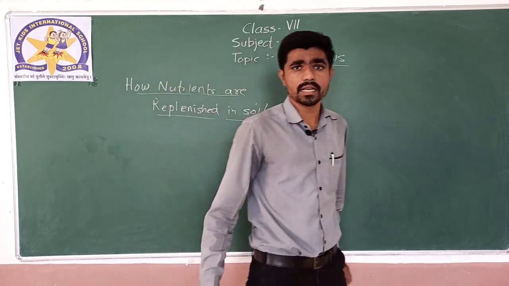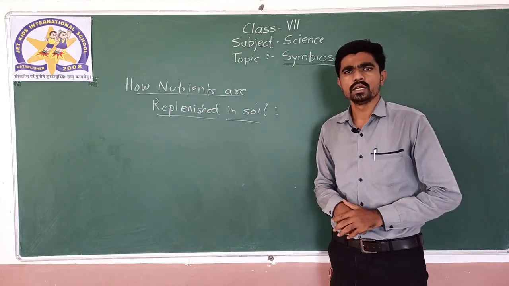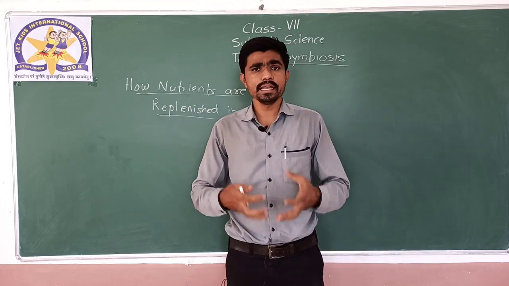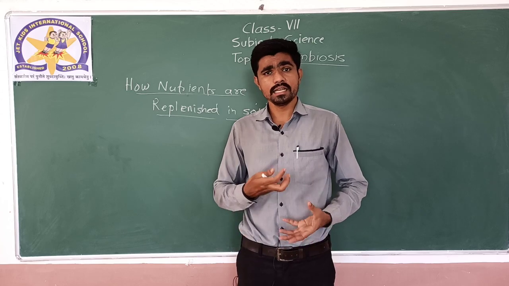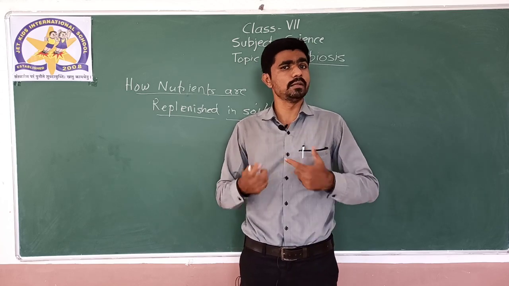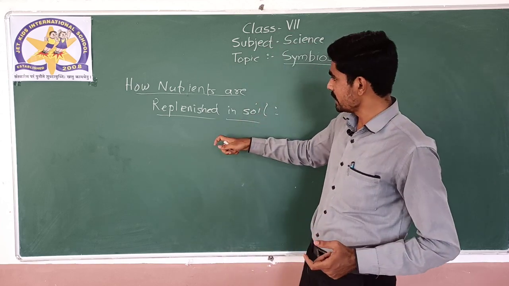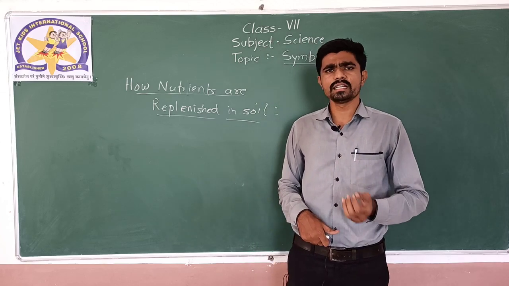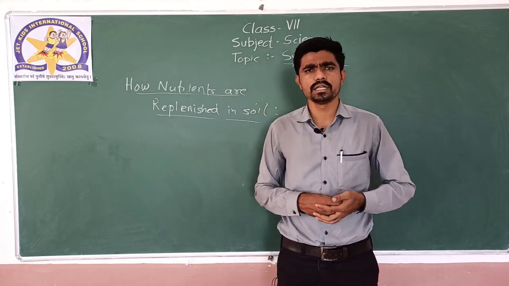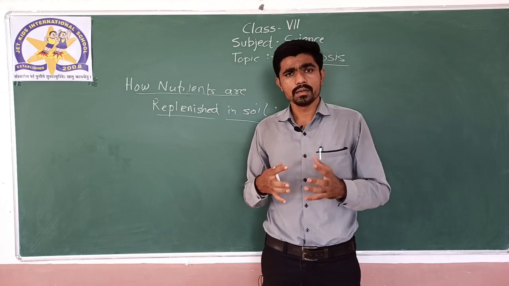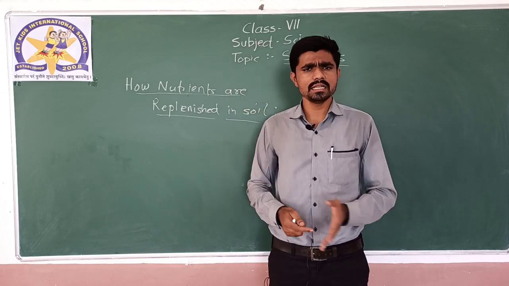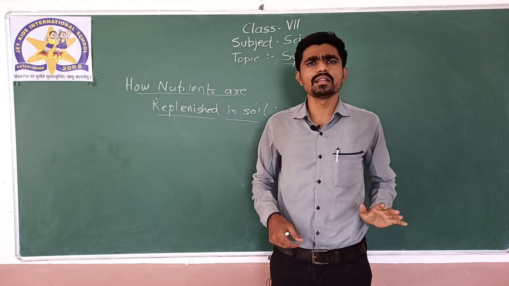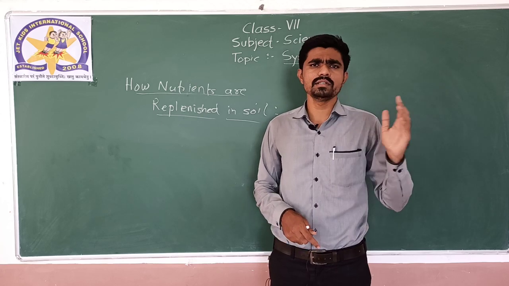The first question that should arise in your mind is why nutrients need to be replenished. What is the need to replenish nutrients, and what is the meaning of replenished? For example, if we have lost something, then gaining it back again is called being replenished. Here we are discussing nutrients. So how are nutrients going to be replenished, and why is there a need of replenishing nutrients? Because in the soil plants are growing continuously, again and again. In farming you have seen the farm is never left uncultivated. It is continuously cultivated.